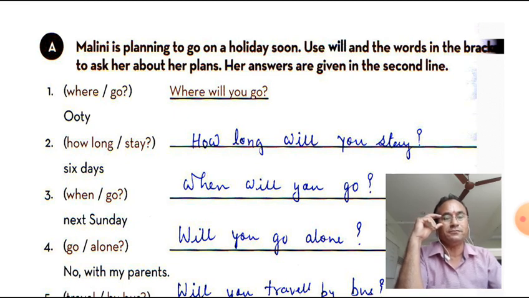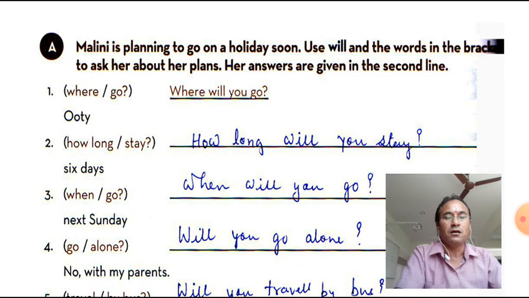So let's see. One has been given: where go. But we will have to use will. और will का यूज़ करके हमें क्वेश्चन बनाना है, बाद में आंसर करना है. So, where will you go? The answer is Ooty, because you are planning to go to Ooty.